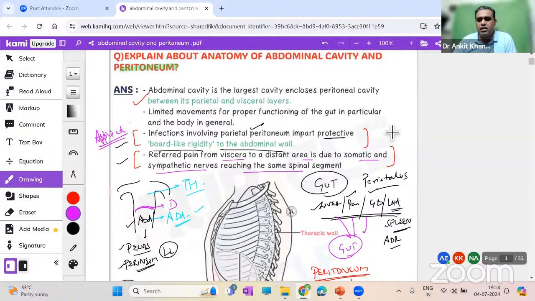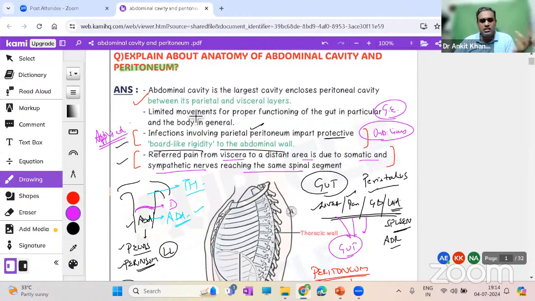Now, where do you feel the pain? You feel the pain around the umbilicus normally. This is what we call gastroenteritis. So these are referred pain. The infection is not sitting deep to the umbilicus. The infection is inside the small intestine or the midgut, but the referred pain goes to around the umbilicus.